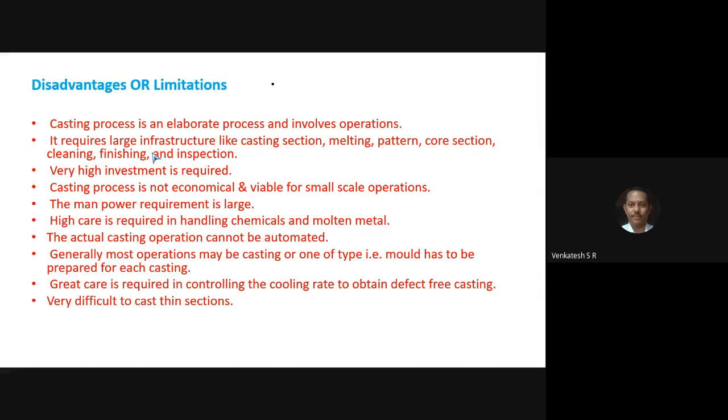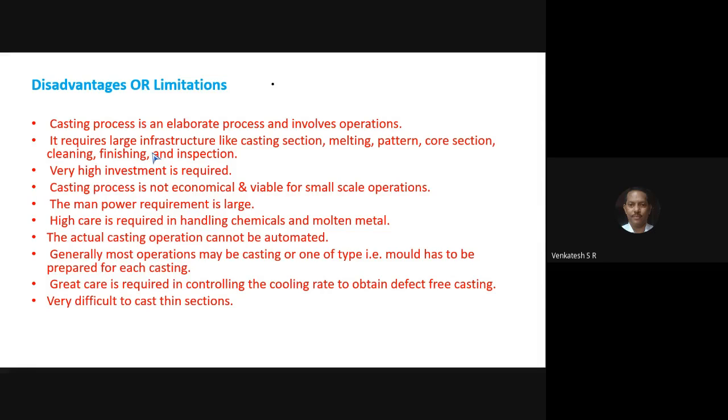And hygienic conditions are very much essential for a foundry, because while melting the metal in the furnace, it produces dangerous or harmful gases which may harm the health of the worker. That's also one limitation or disadvantage. Next, in the production of castings, controlling defects is very difficult, because defects always arise in the casting, and defects in thin castings are more.